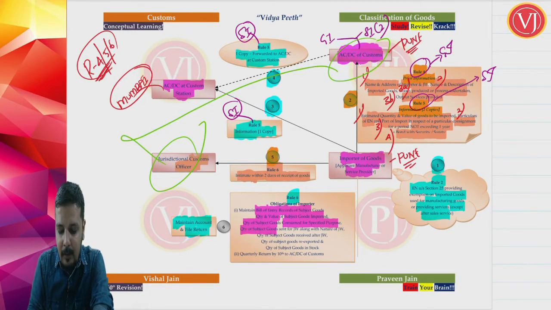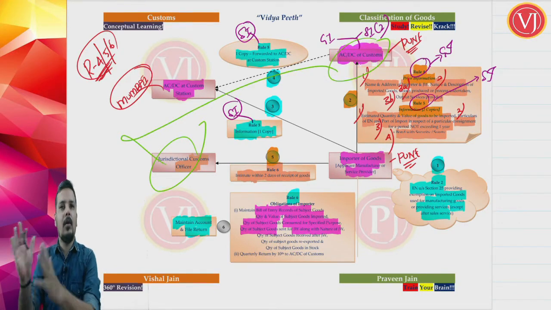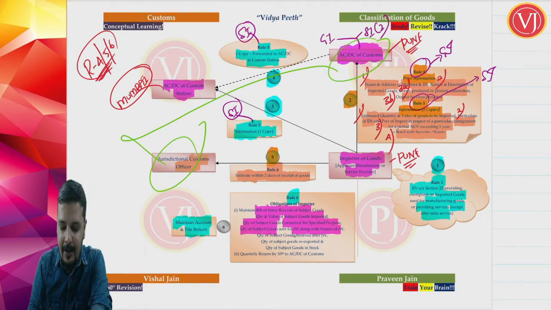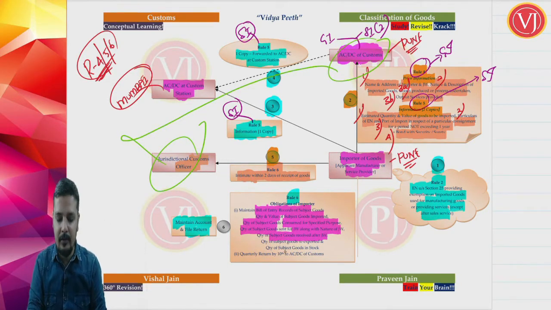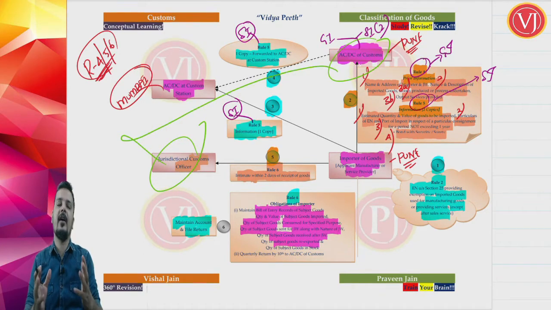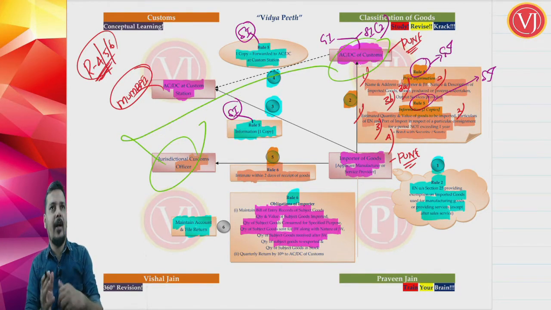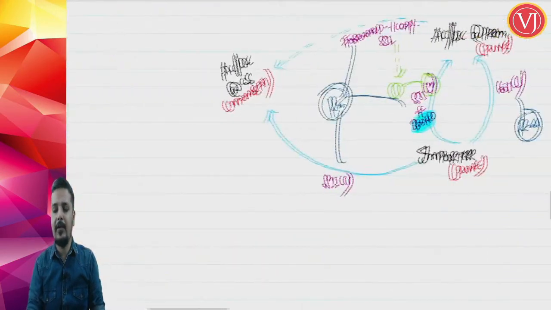What is the quantity of subject goods sent to a job worker, along with the nature of the job work? Which means how much fabric was sent to the job worker and what work was done by the job worker. And after the job worker does the work, what is the quantity of subject goods received back? What is the quantity of subject goods re-exported? We are going to see a rule where I have an option to re-export goods. If I have an excess quantity or defective quantity of fabric, I can re-export it, and I have to give those details also. And what is the quantity of fabric in stock?